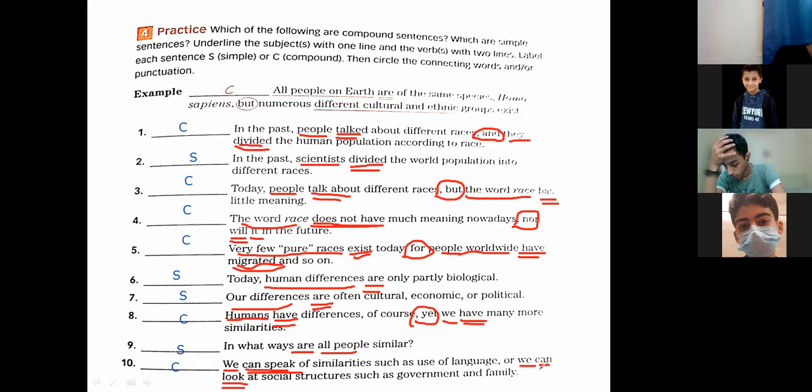The conjunction is or, with the comma. Yes, or with a comma. Any question for this part? For this exercise? No? Okay, I'm ready to move with you to the next one.